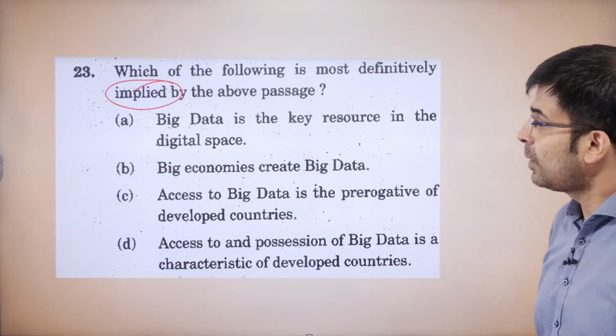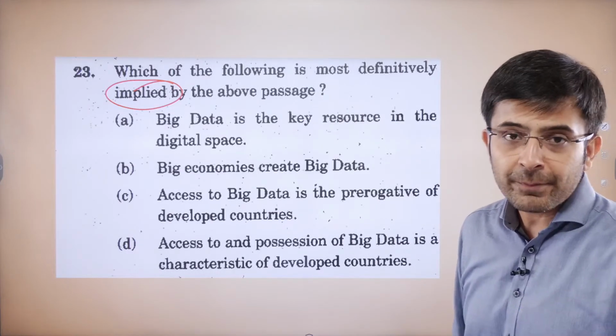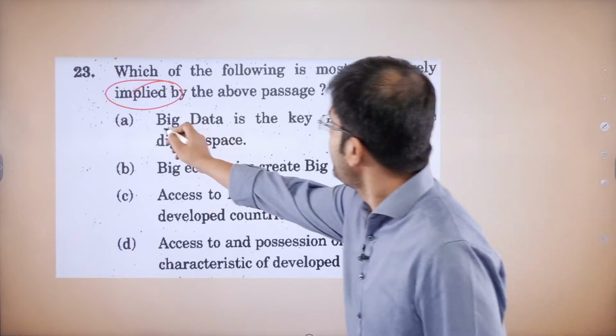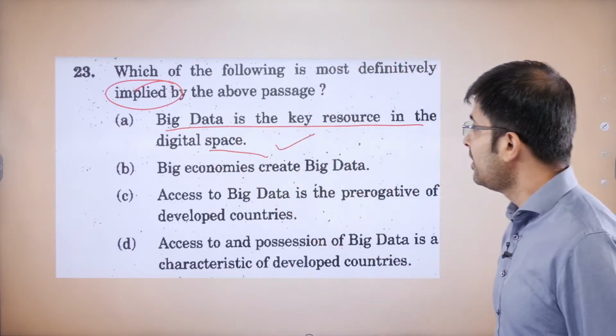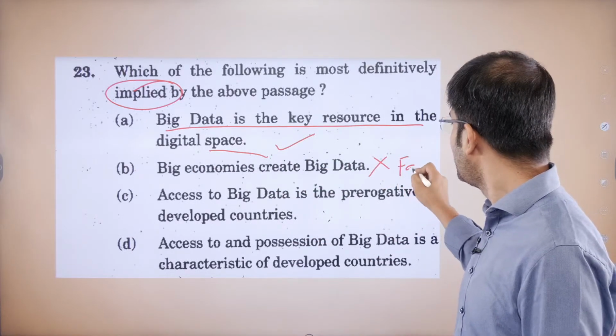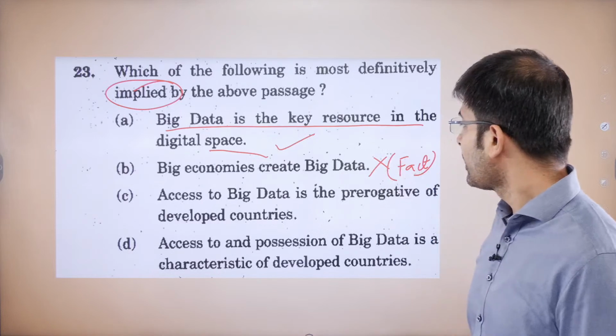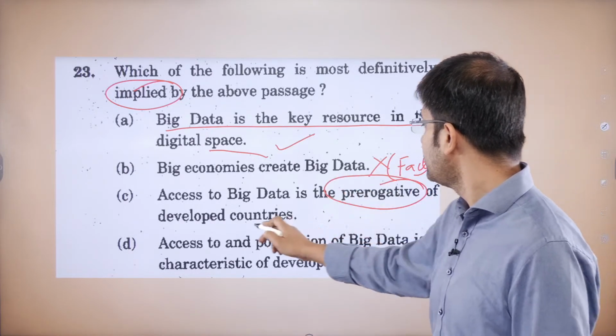Yes. What is being implied? What should the government look out for? What should the government protect? Big data is the key resource in digital space, absolutely being implied. Big economies create big data. It's a fact. It's not an implication. Access to big data is the prerogative of developed countries.